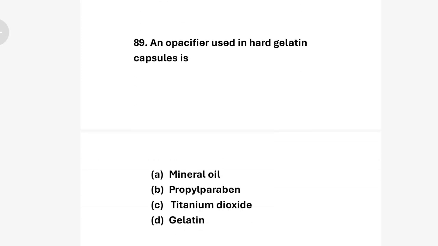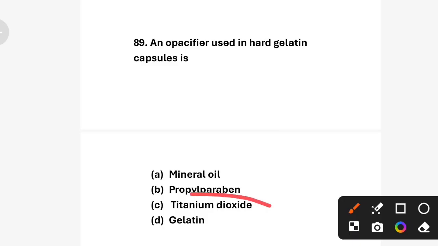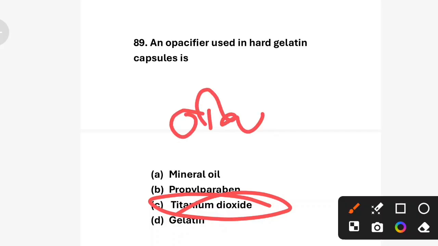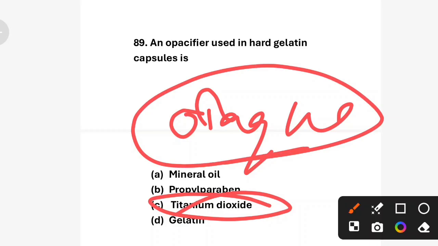An opacifier used in the hard gelatin capsule is option A mineral oils, option B propylparaben, option C titanium dioxide, option D gelatin. So the correct answer is option C, titanium dioxide. Titanium dioxide is a white pigment used to make gelatin capsules opaque and protect the drug from light exposure.